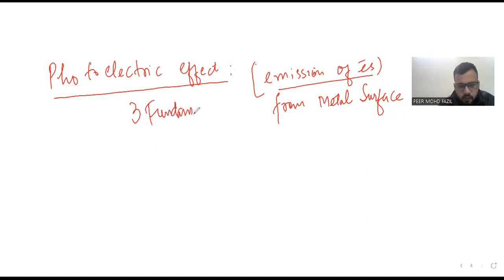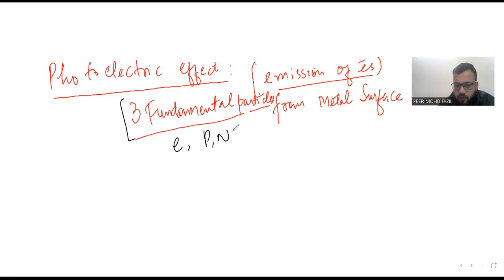Do remember, electron, proton, neutron are not called subatomic particles, they are fundamental particles of an atom. If you are asked what the fundamental particles are, remember they are electron, proton, and neutron. Proton and neutron lie in the nucleus and are called nucleons.